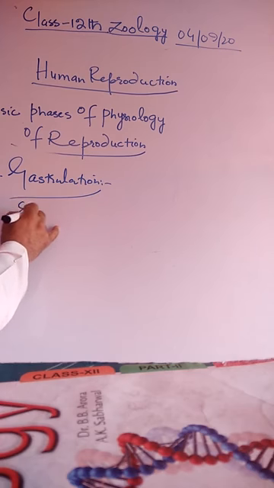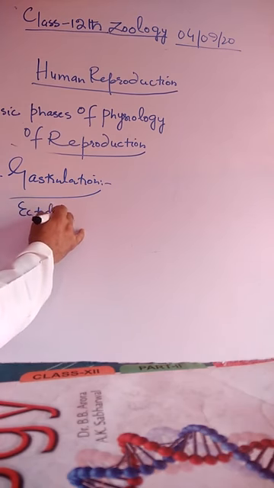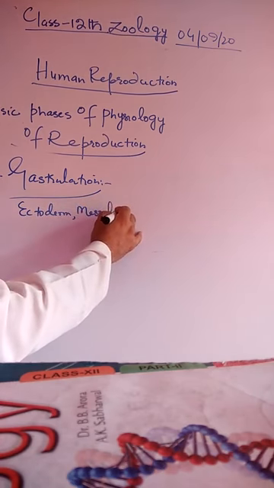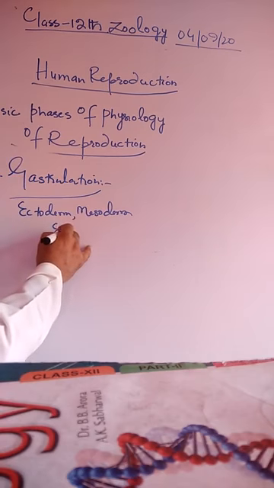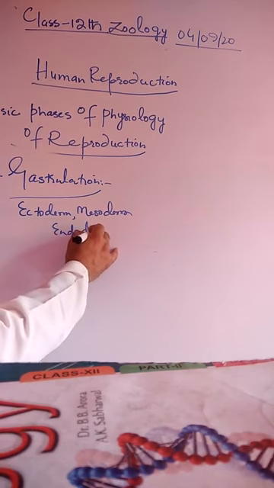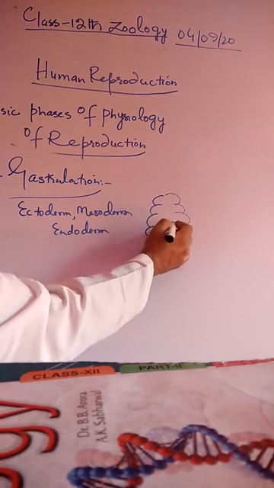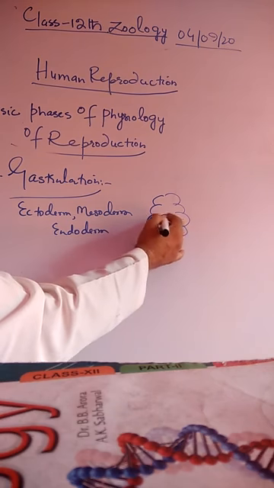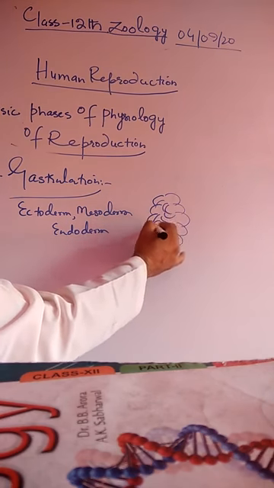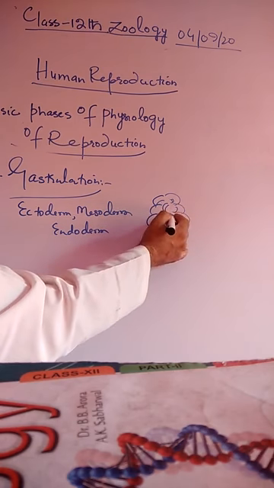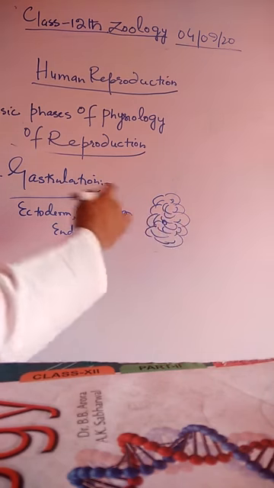The outer layer is called the ectoderm, the middle layer is called the mesoderm, and the inner layer is called the endoderm. This is formed from the blastula, then the gastrula, and these cells get oriented in three different layers: ectoderm, mesoderm, and endoderm.